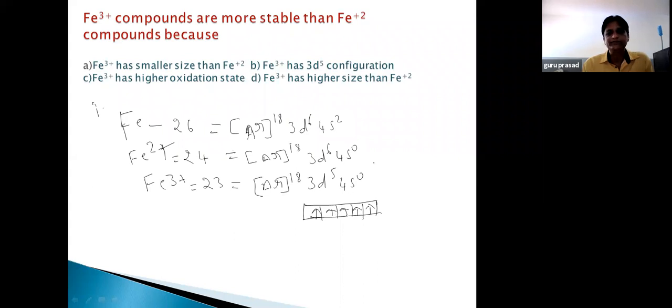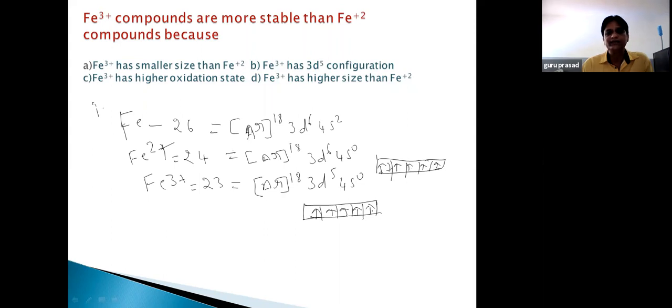So if you take the Fe2+ ion, you can see here the d orbitals are unstable because they are not half-filled.